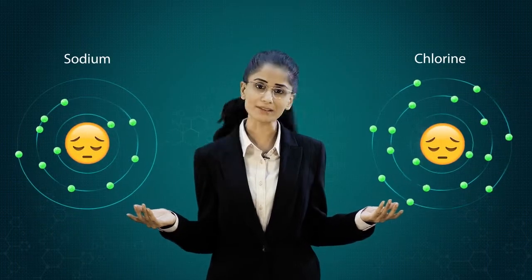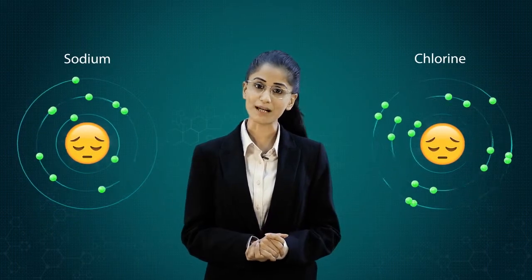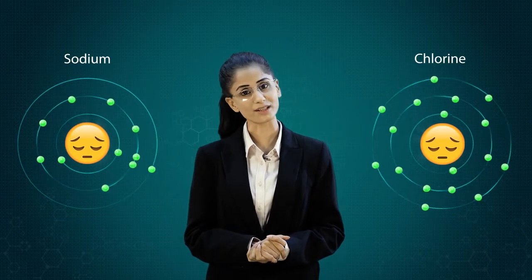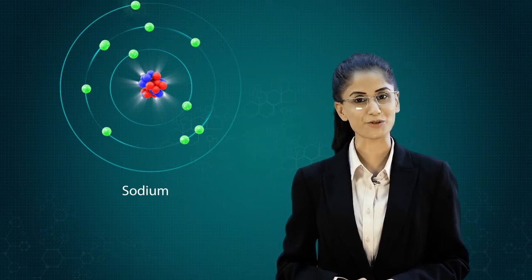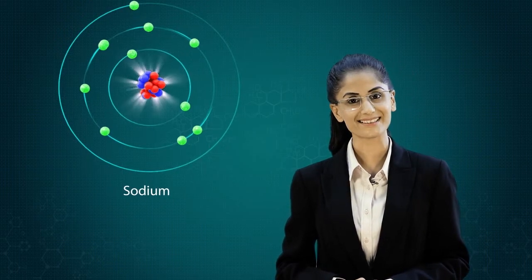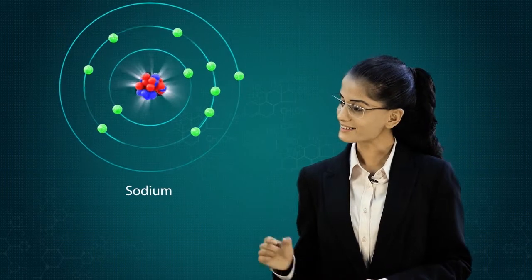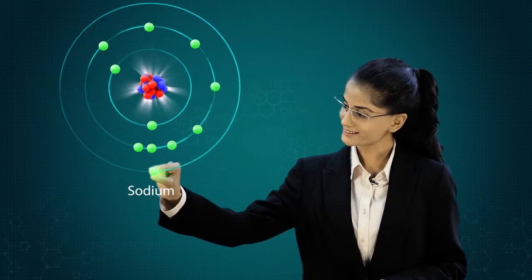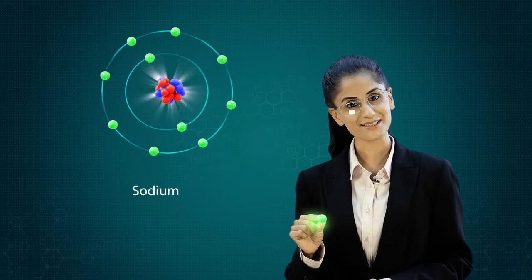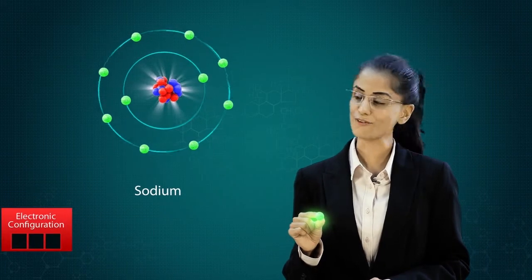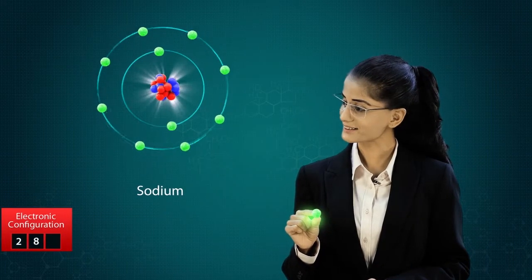Both the atoms are unhappy, as neither of them have 8 electrons in their outermost shell. The sodium atom has 1 electron in its valence shell. It is eager to give up its electron to attain the stable octet state with the electronic configuration of 2, 8.